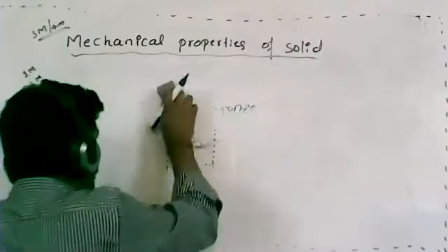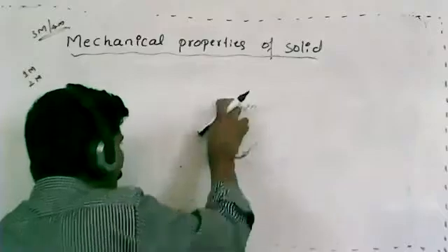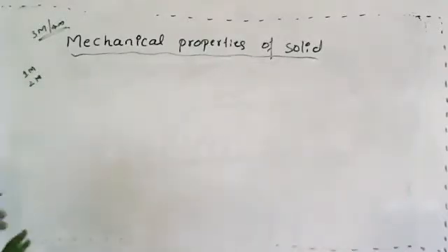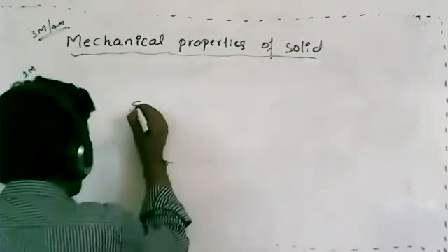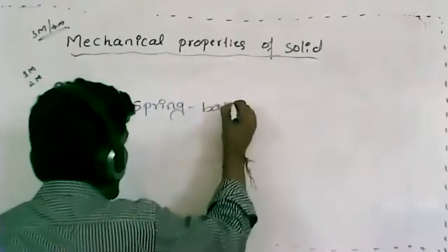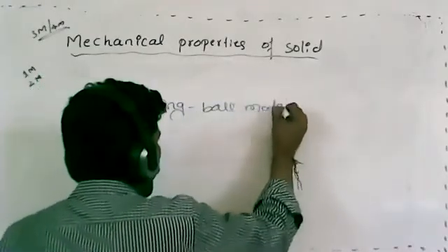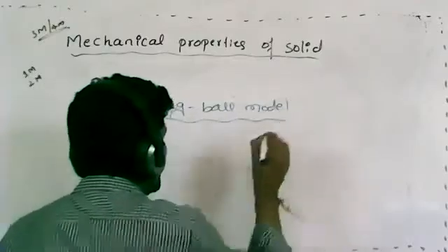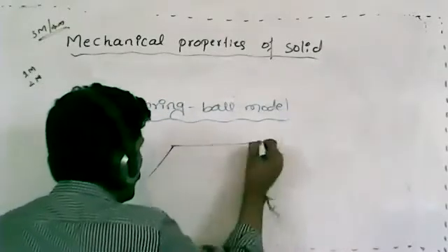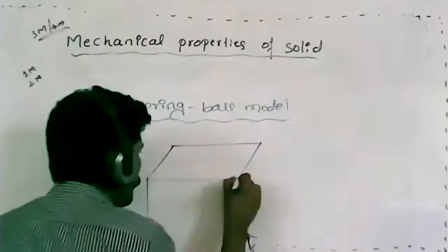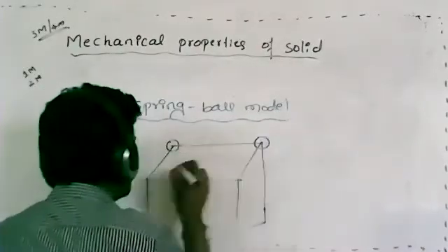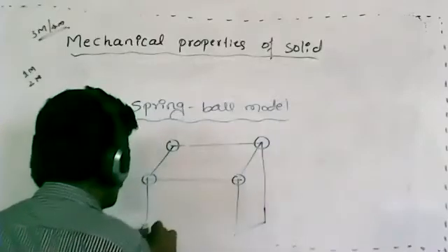Let me explain in this way. In your book, they have given one model that is called the spring ball model. This is a very good example to understand this. We have to use a ball in this way.